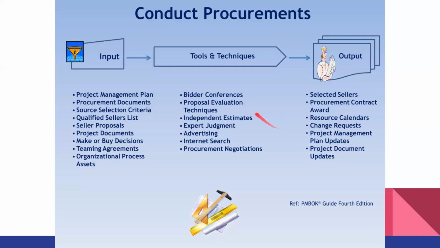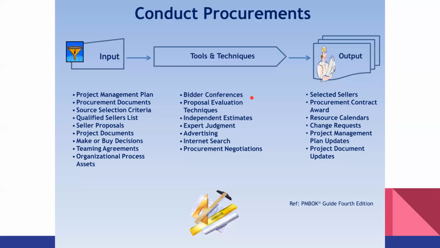That means you will have advertising. You will have to advertise your intention for tender, your plan for tender, and then you will invite them either online or face to face, and explain your TOR, your terms of reference.